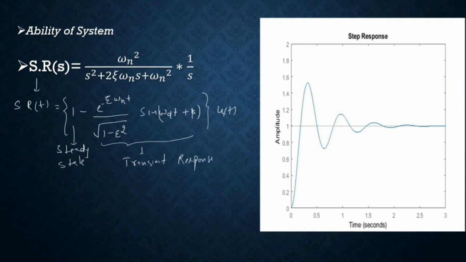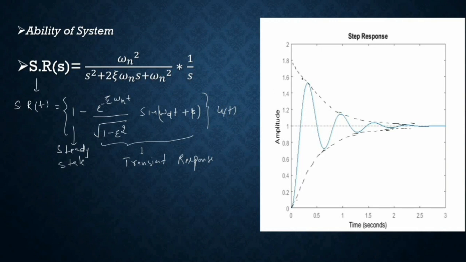In this case, we also analyze the different parameters like rise time, delay time, settling time, peak time, maximum overshoot, and steady state error. These are the things we are going to analyze. But one parameter, the steady state error, we will analyze in some other lecture. Except for that, we analyze all the other time domain parameters.